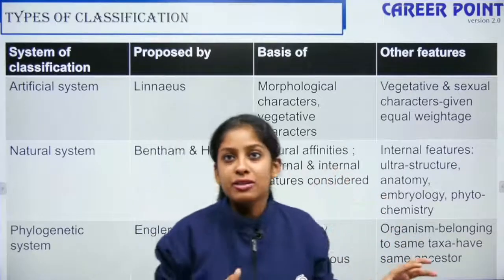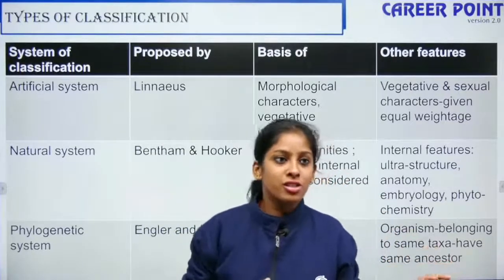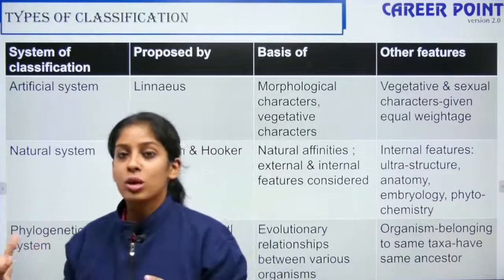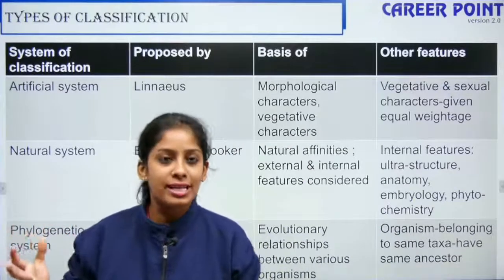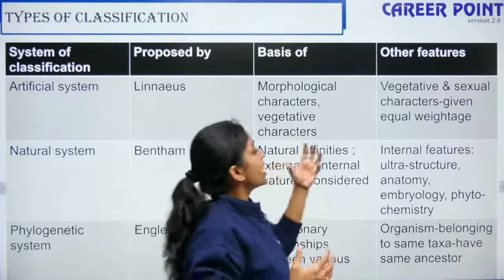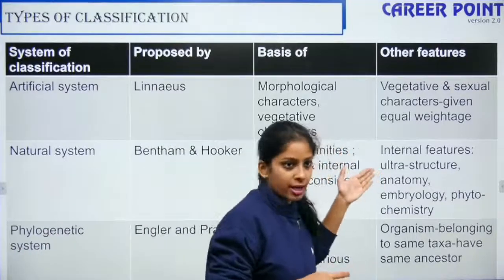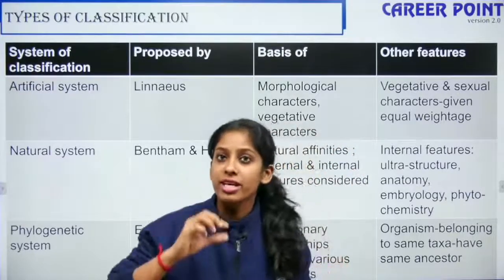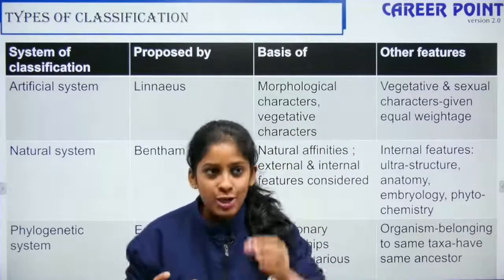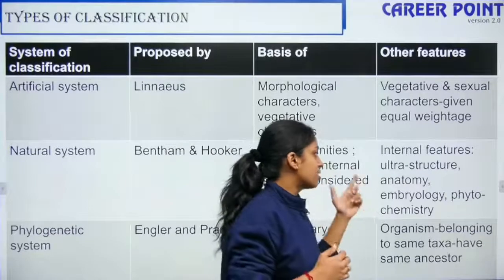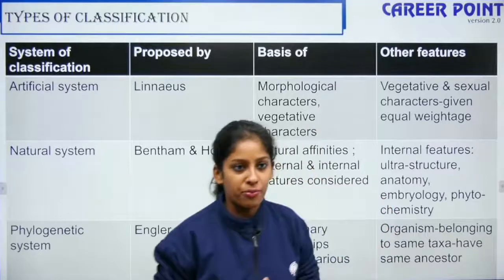What internal features are important for a plant to survive, like xylem and phloem? What are the external features? Whether it has this type of phyllotaxy, this type of inflorescence, etc. The internal features listed here are ultrastructure, anatomy, embryology and phytochemistry. Ultra means very, very small or very, very perfect, so we talk about minute depth.